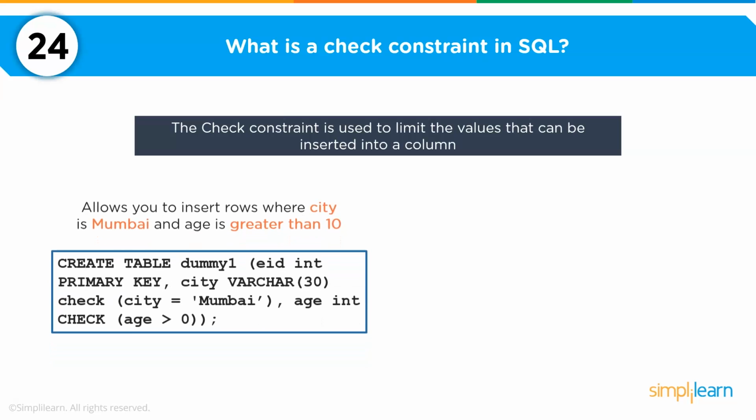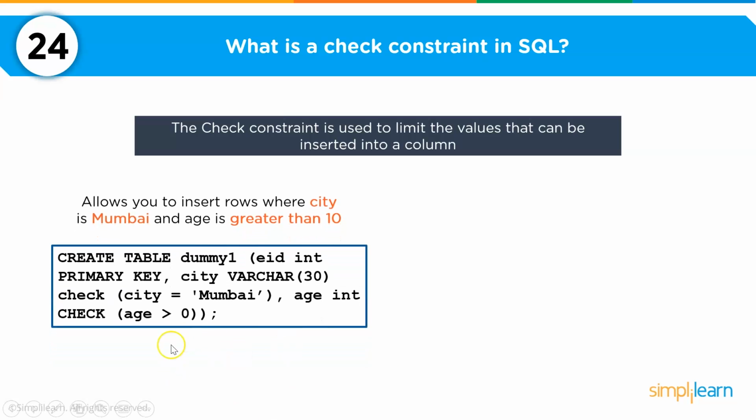For example, we have a table here, let's say dummy 1, and you want to ensure that every time you insert the age of people or persons in the table, you want to make sure that age should be always greater than 0. Reason being, a person cannot have, or an animal cannot have, or a tree cannot have a negative age.